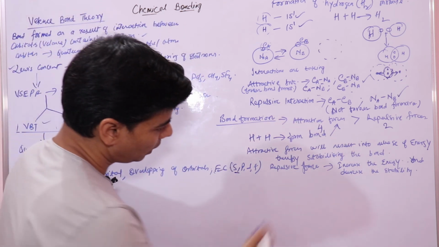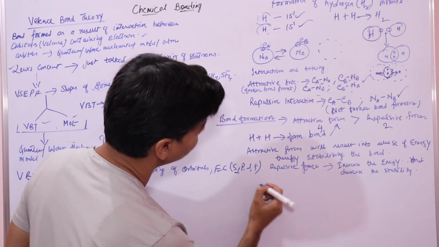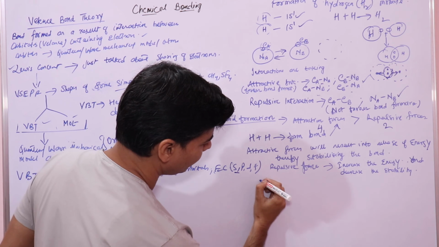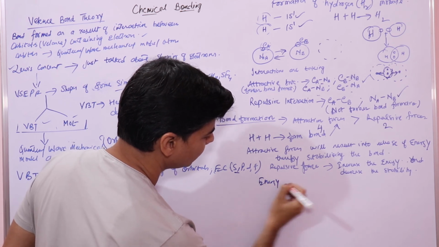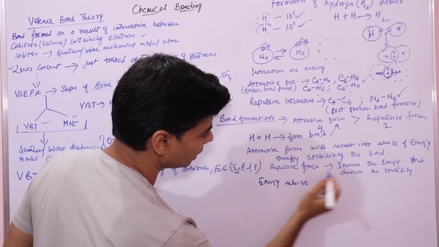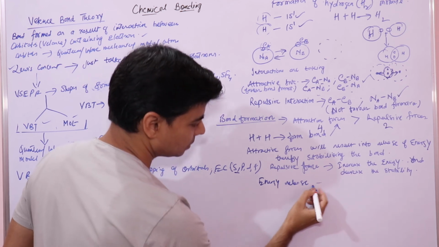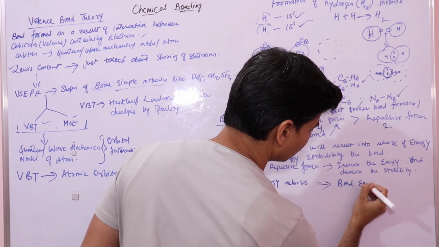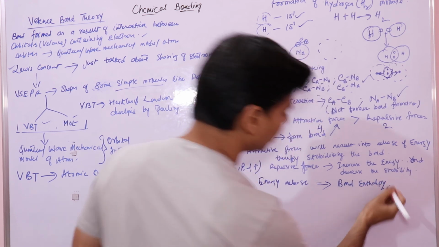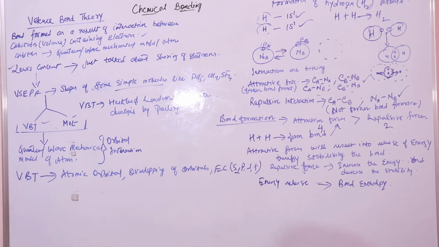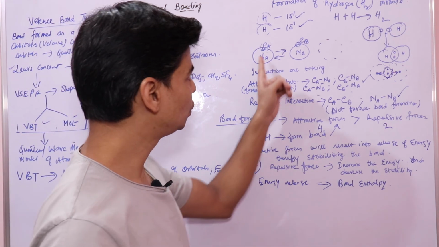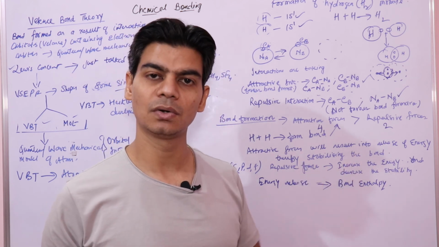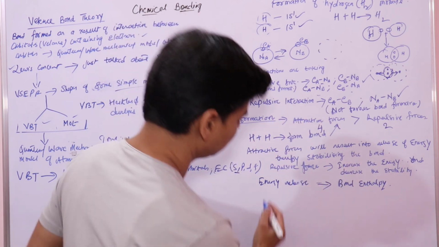So at this point the energy released is your bond enthalpy, and the distance between two hydrogen nuclei at this point, where these forces balance each other, is your bond length.